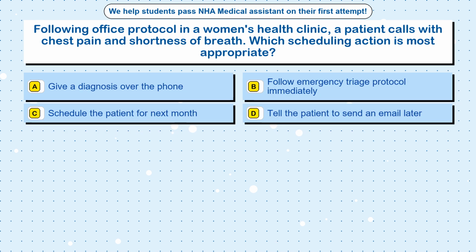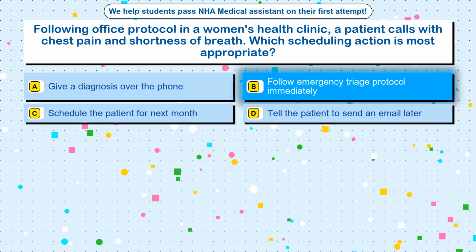Question 73. Following office protocol in a women's health clinic, a patient calls with chest pain and shortness of breath. Which scheduling action is most appropriate? Option A, give a diagnosis over the phone. Option B, follow emergency triage protocol immediately. Option C, schedule the patient for next month. Option D, tell the patient to send an email later.